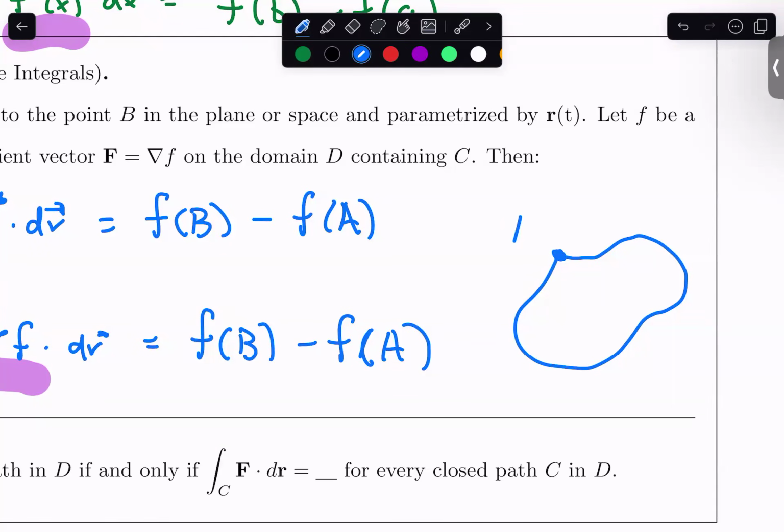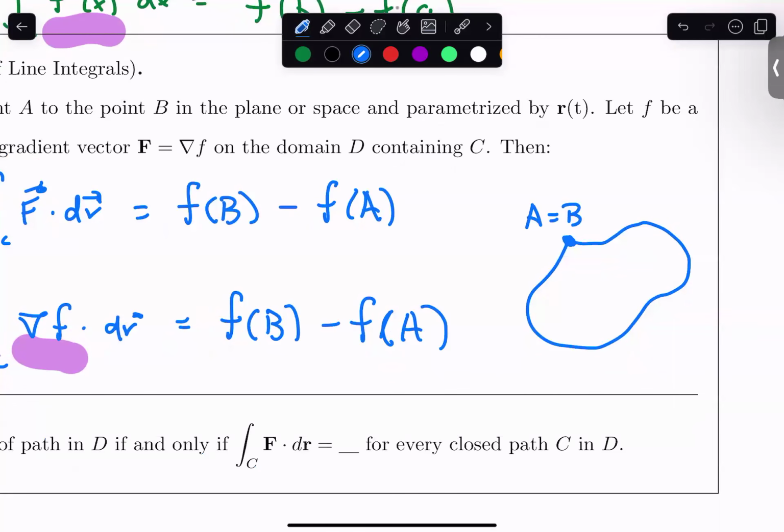But if you have a nice closed curve, that means you're going to have a starting point equal to the ending point. Then what do we know? If this satisfies the conditions for the fundamental theorem of line integrals, what do we know about this integral here? It should be f of b minus f of a, right?